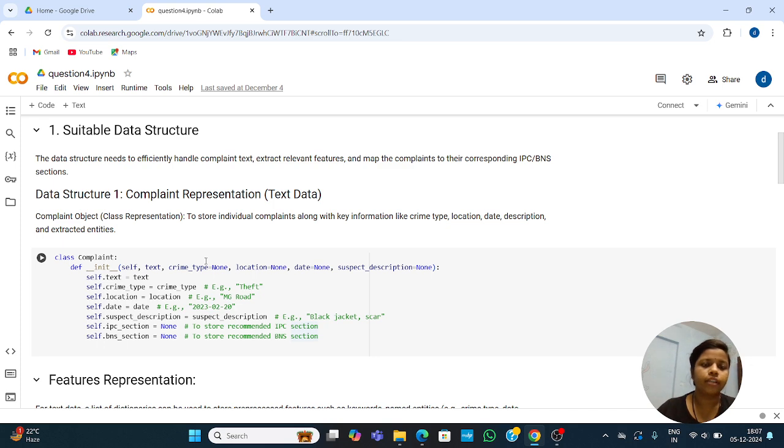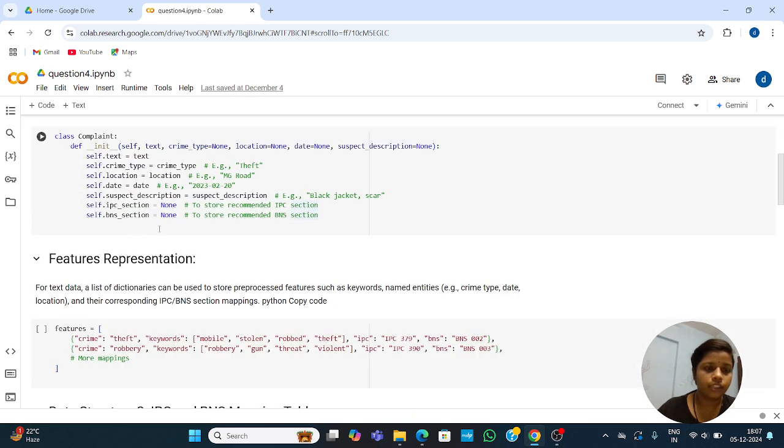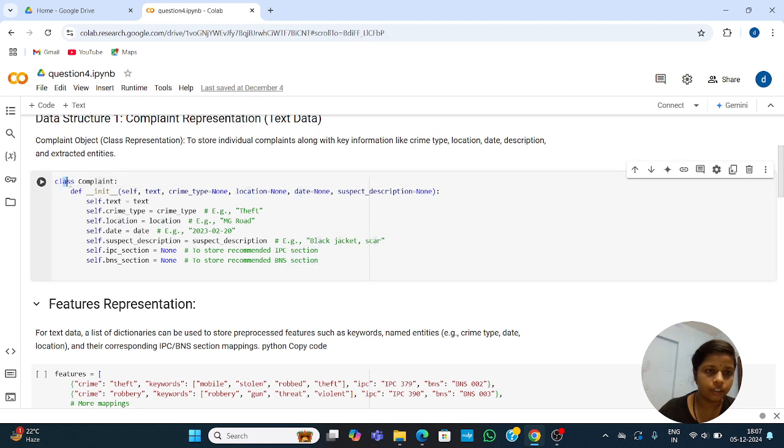Data structure 1: complaint representation for text data. A complaint object class represents and stores individual complaints along with key information like crime type, location, date and description, and extended entities. So you can see here we use the complaint. This is the code. We create a class and a function in which crime type is theft, location MG Road, date 22, 2023, and suspect description wearing a black jacket, scar, and then the IPC section and BNS section.